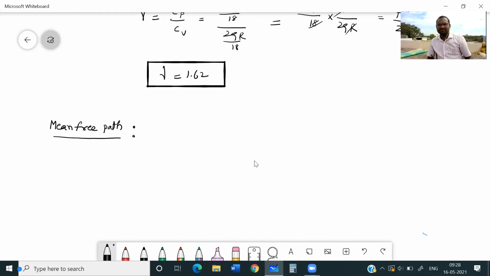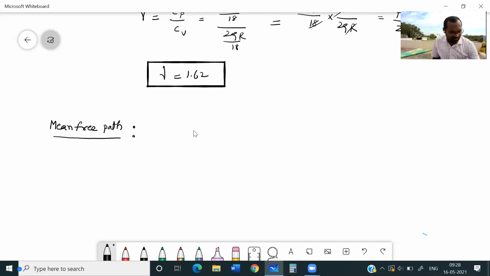Mean free path means, see, according to kinetic theory of gases, all the gas molecules are in continuous random motion. Correct? Yes. So due to their random motion, the gas molecules will collide with each other.